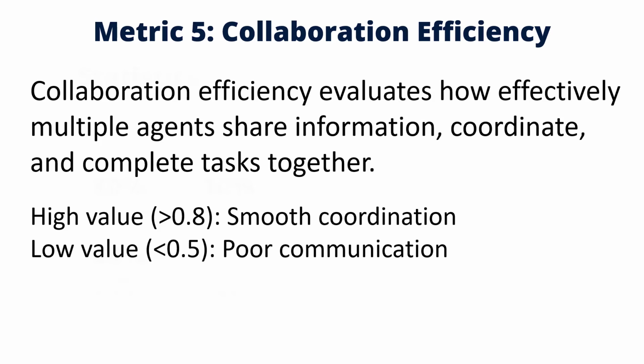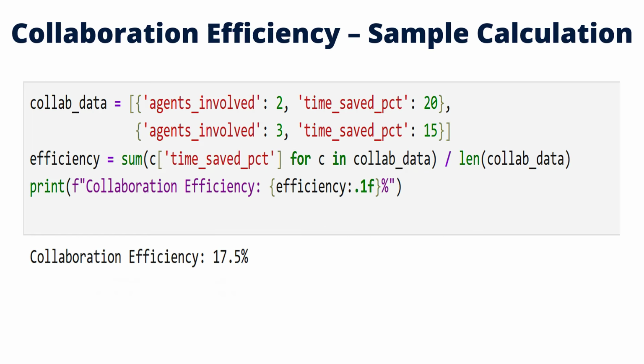For example, a high value greater than 0.8 indicates smooth coordination. A low value less than 0.5 indicates poor communication. Collaboration efficiency measures communication effectiveness between agents. We calculate how many exchanged messages were actually useful for task completion. Higher efficiency means less redundant communication and better teamwork.